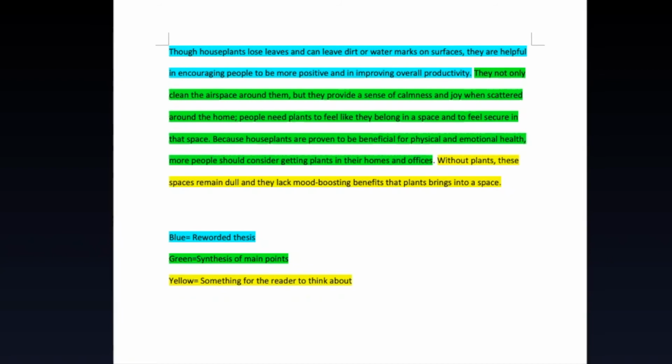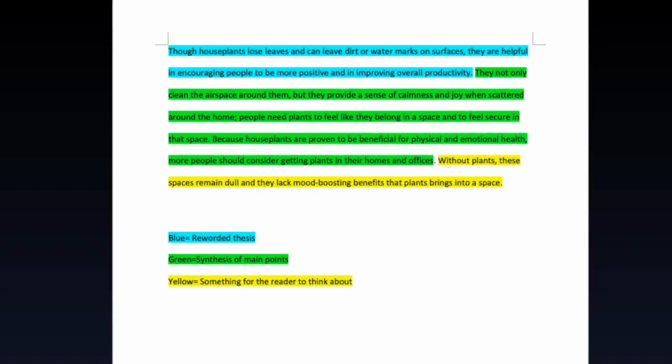Now, the next section says, they not only clean the airspace around them, but they provide a sense of calmness and joy when scattered around the home. People need plants to feel like they belong in a space and to feel secure in that space. Because houseplants are proven to be beneficial for physical and emotional health, more people should consider getting plants in their homes and offices. So I can tell that this is sort of a synthesis of my main points.